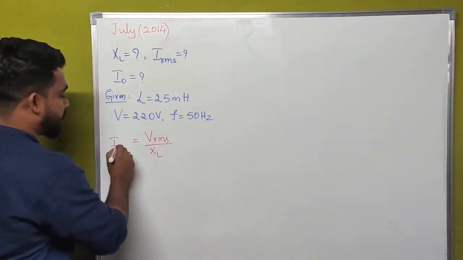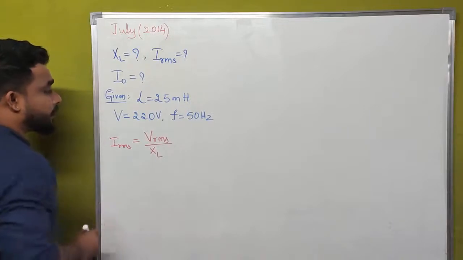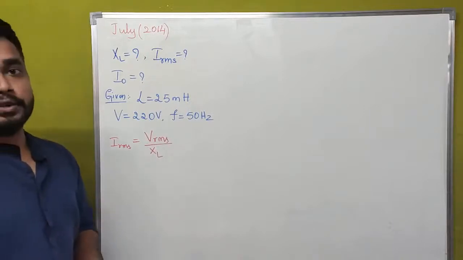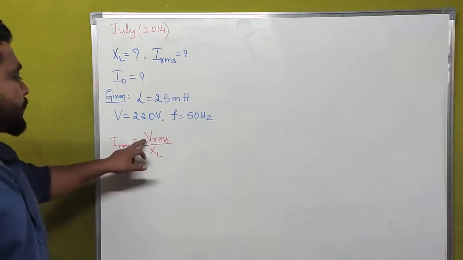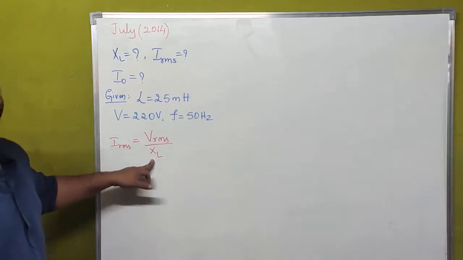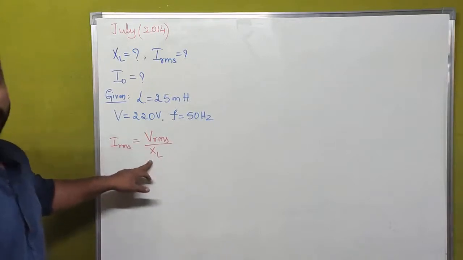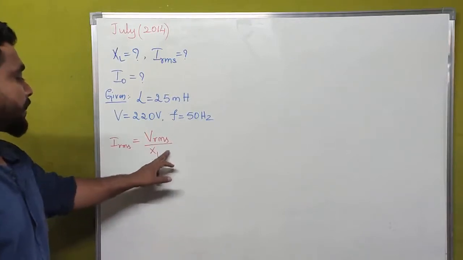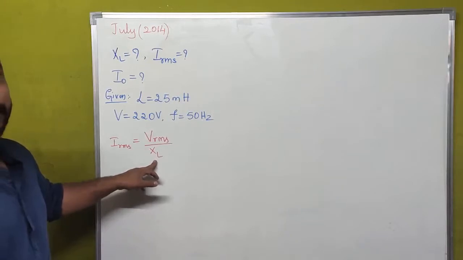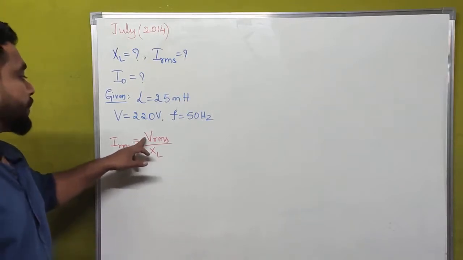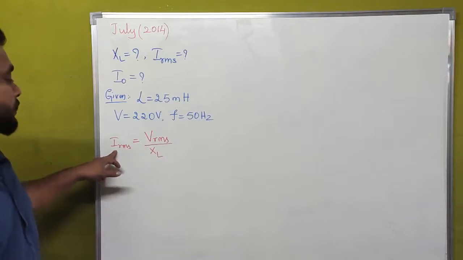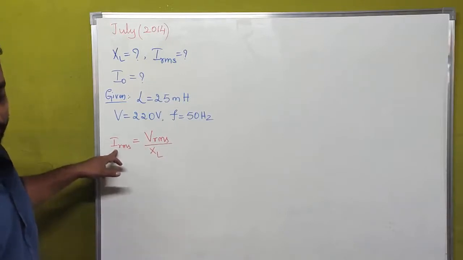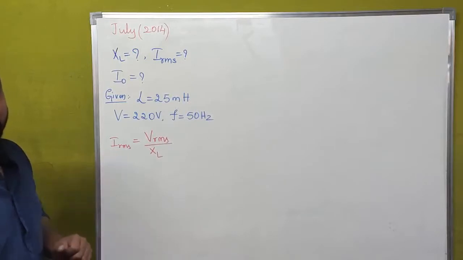That is IRMS. In terms of inductive reactance, we are talking about this. IRMS is equal to VRMS divided by XL, because in terms of Ohm's law, we know that I is equal to V divided by R. Here, inductive reactance is nothing but the resistance of an inductor. Here, this is voltage, and this is the RMS value of current. So the expression for current is I is equal to VRMS divided by XL.